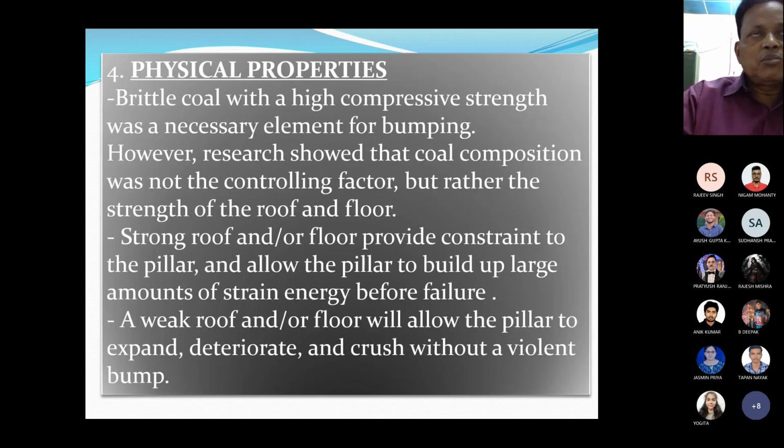There are some physical properties, like brittle coal with a high compressive strength, that were considered a necessary element for coal mine bumps.